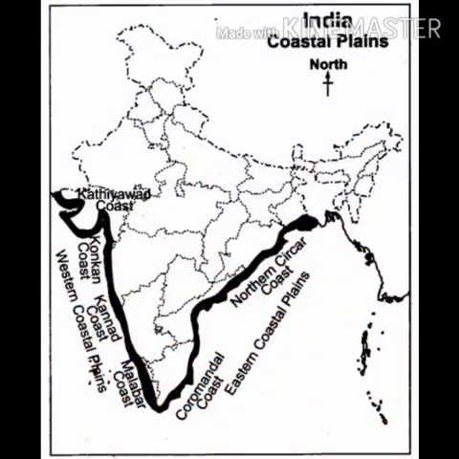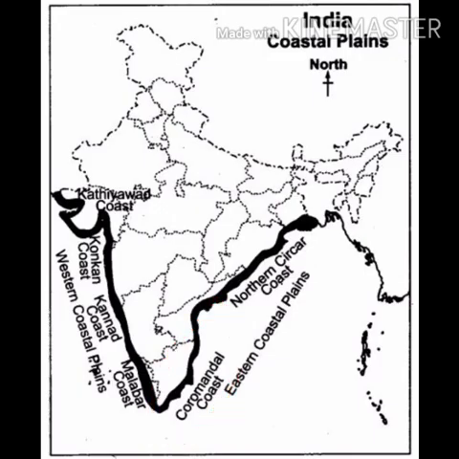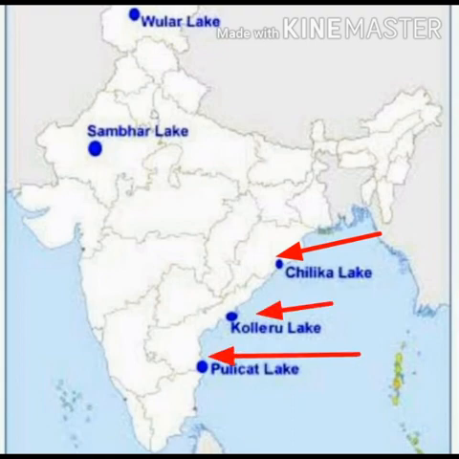Now coming to eastern coastal plains. These plains are wider. These are divided into two parts, that is Northern Sarkars and Coromandel coast. Both these you can locate in your map. Several lakes or lagoons are also found here. Also locate in your map Lake Chilika in Odisha, and Lake Kolleru and Pulicat Lake in Andhra Pradesh.